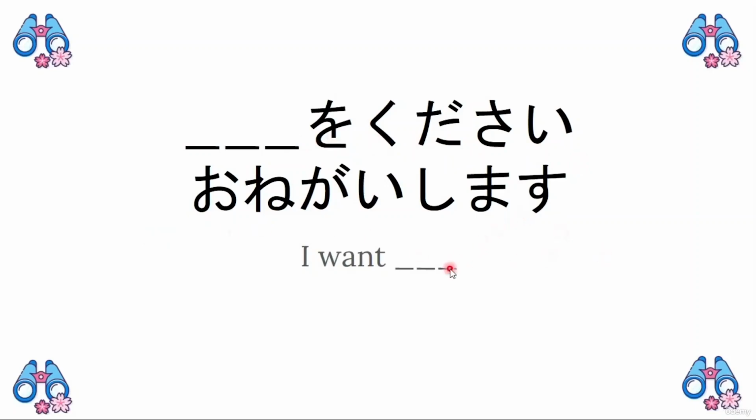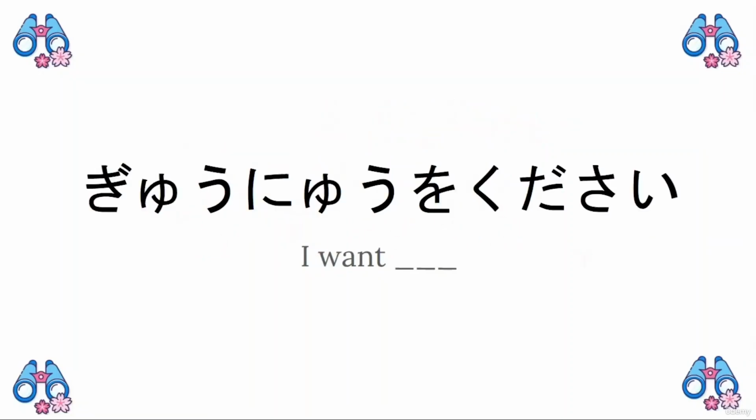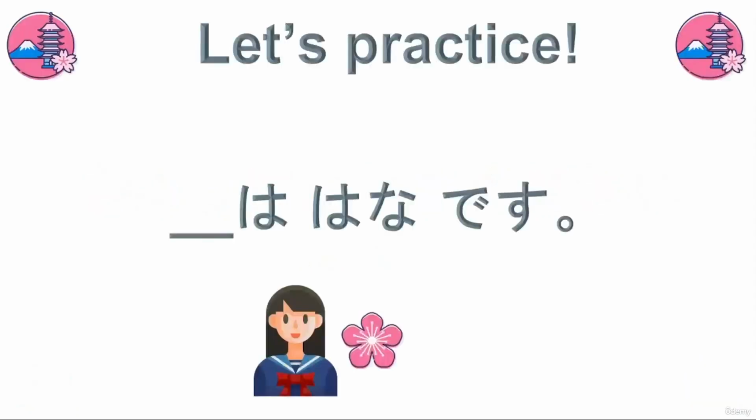If we're looking at levels of politeness, o kudasai would be less polite, but this is already very polite. But o onegai shimasu is like begging someone in a very, very polite way. So let's take a look. If I want to say I want milk, I can say 牛乳をください。Nice.